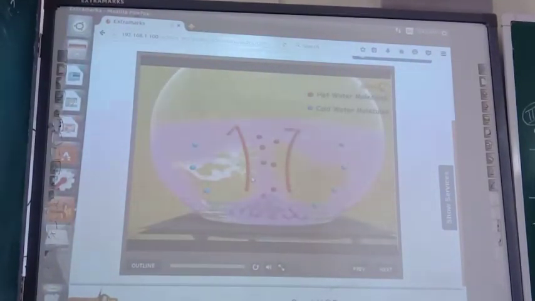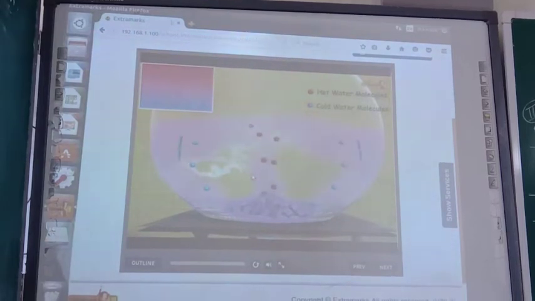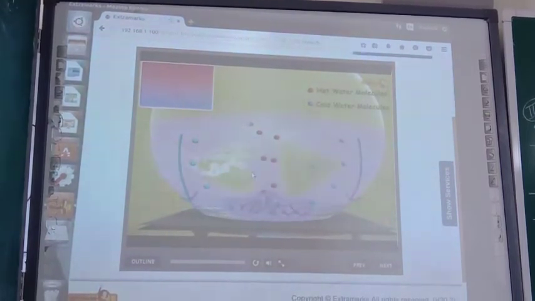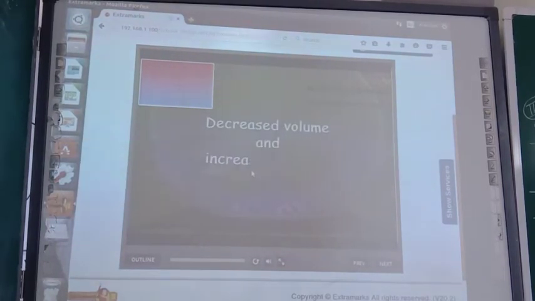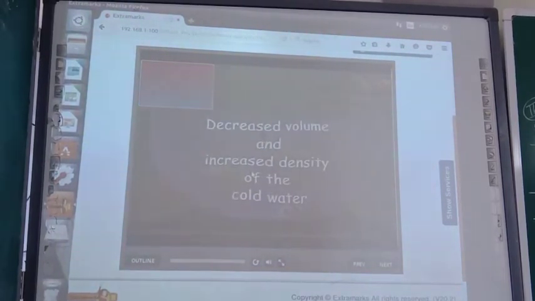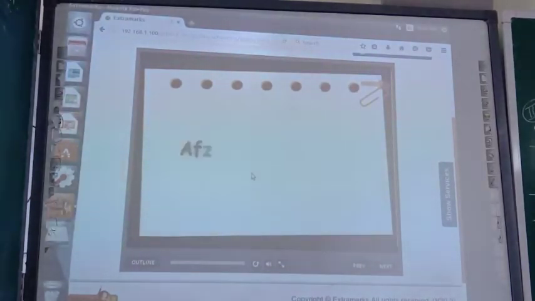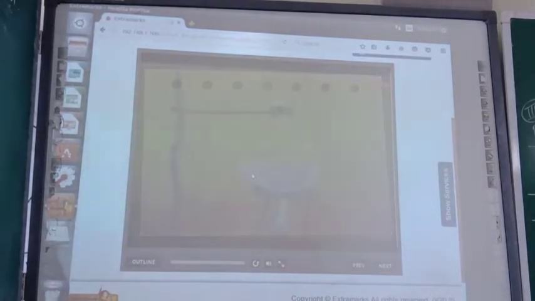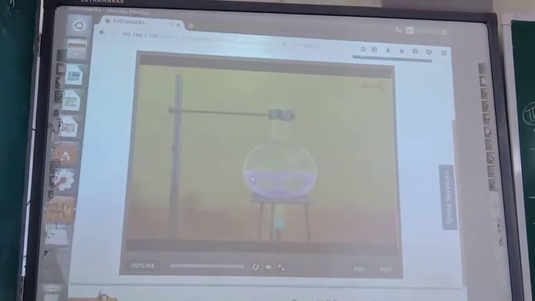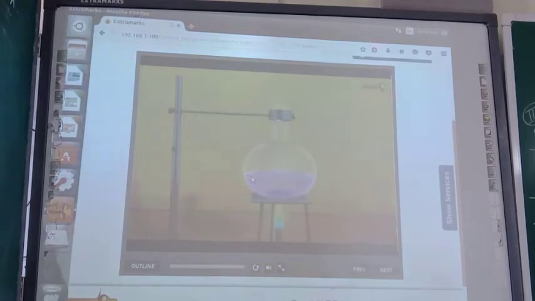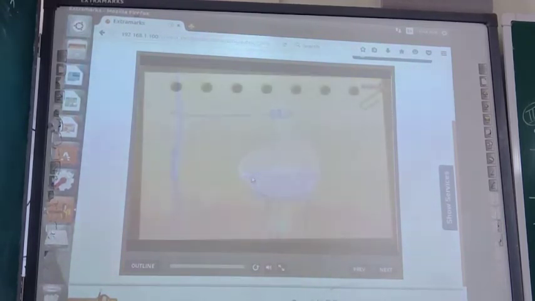As the hot water molecules move upward, a region of low pressure gets created near the bottom of the flask. The cooler water molecules at the surface of the water move downwards to fill this region. This can again be observed by focusing on the path of the violet color of the potassium permanganate crystals. After a few minutes, all the crystals of potassium permanganate dissolve in the water, giving it a complete violet appearance.